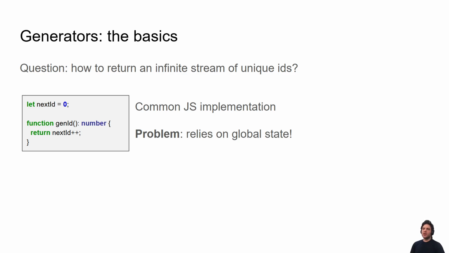So how would you write a JavaScript function that gives you an infinite series of numbers, right? If you're not using async await or generators at all, it would look something like this. You have a function, every time you call it, it returns the next number. This requires an explicit global state we're trying to avoid.